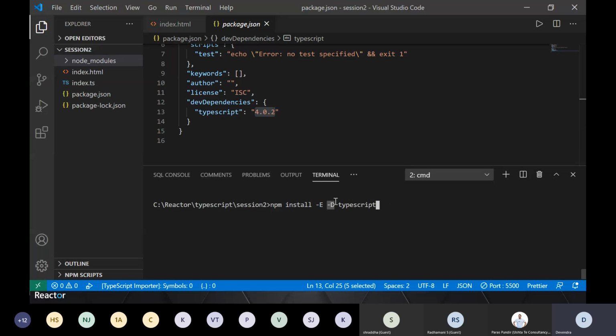If you are adding it as a dev dependency, it will update that version here. If you don't add -e, it will add something like this sign, and it means that it will support up to this version. Okay, but that's fine. So this is about your project.